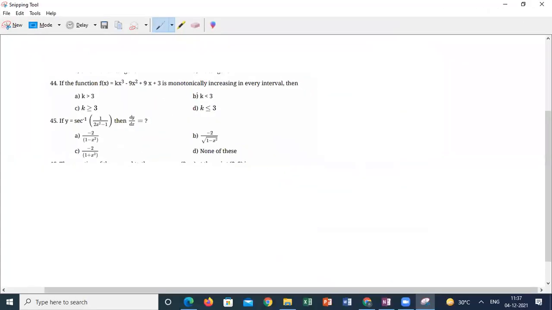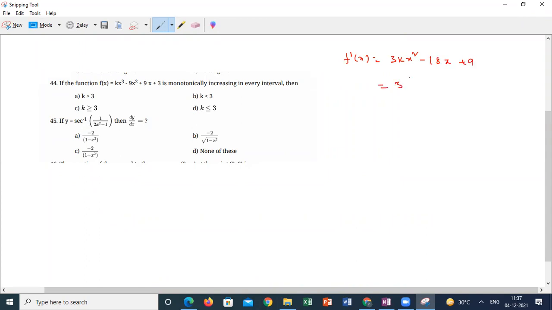The function f of x = kx³ − 9x² + 9x + 3 is monotonically increasing in every interval. He is asking the value of k. So find the differentiation of the function. It is coming 3kx² − 18x + 9.